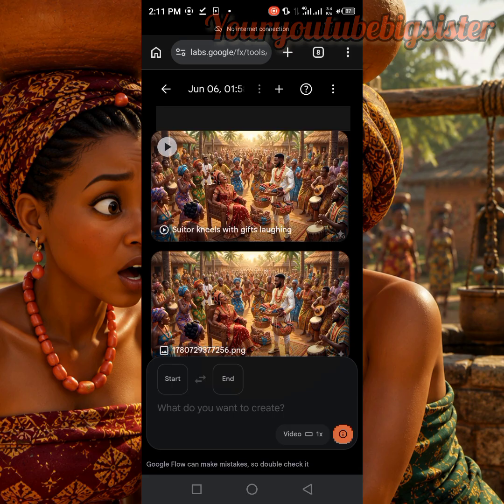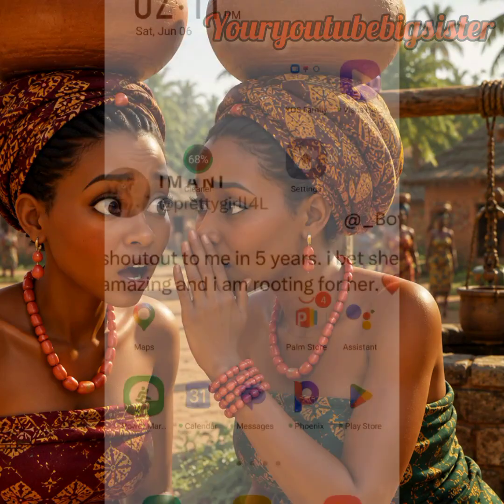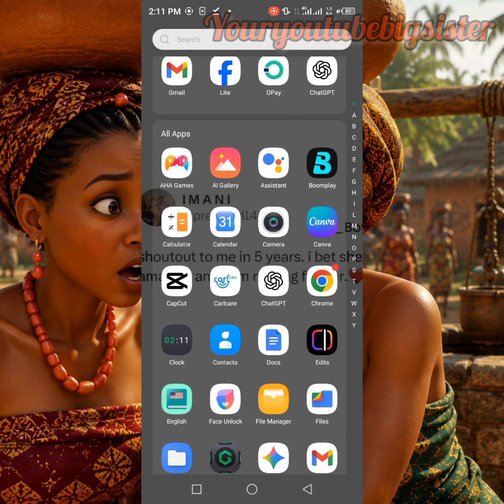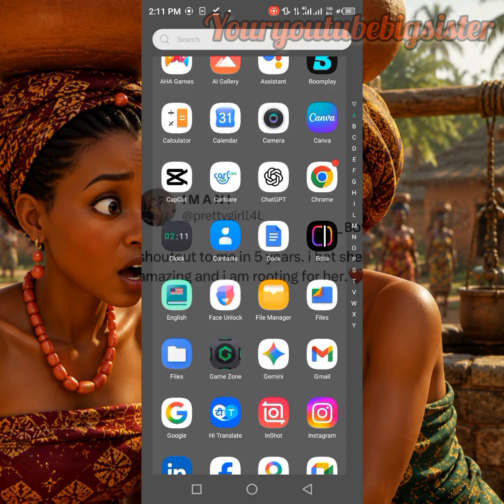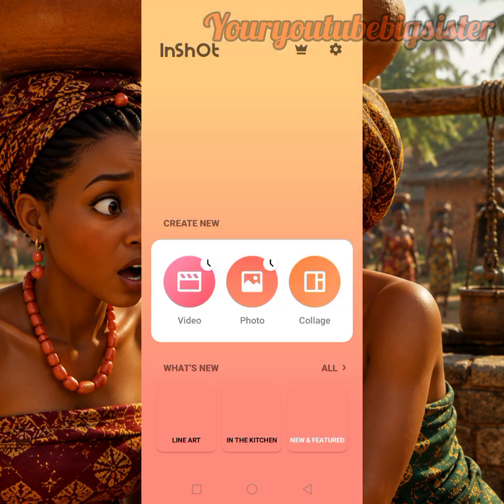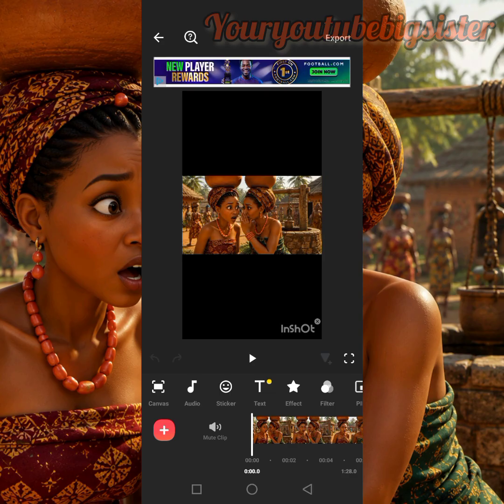So let's head over to the final stage. So guys, for the last stage, we are going to edit everything together, and I'm going to make use of InShot. Feel free to make use of CapCut or any editing tool that you are conversant with, right? So I'm going to make use of InShot. Then I'm going to import all those videos and edit them together.